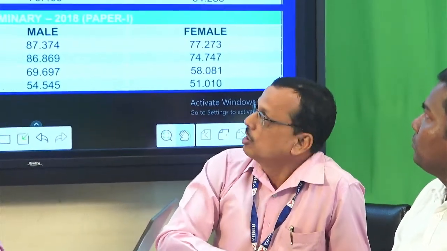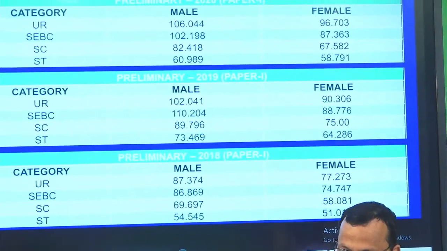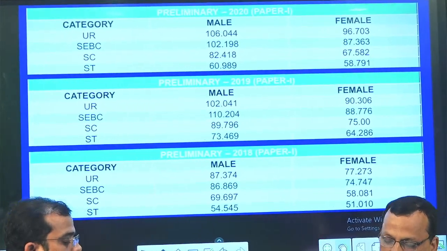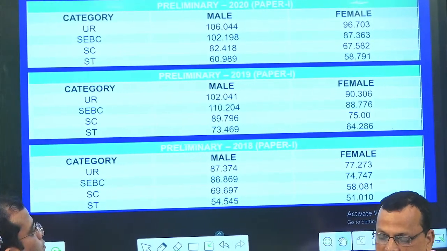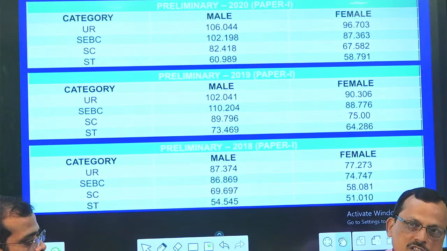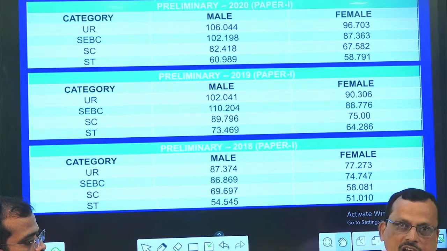So coming to your query, what is the cutoff? If you look at the previous year's cutoff, for the last examination, for the unreserved category the cutoff was 106.004 for the unreserved male and 96.703 for the female. For SCBC it was 102 for the male and 87 for the female. For scheduled caste, it is 82.418 for the male and 67.582 for the female. And for the scheduled tribe it is 60.989 for the male and 58.791 for the female.